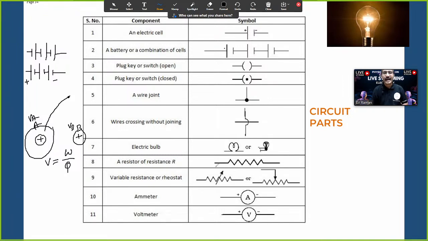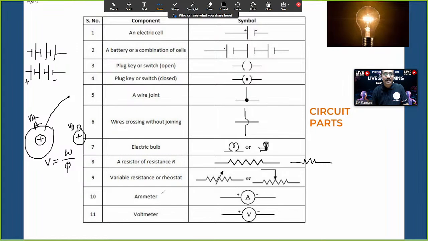Electric bulb over here, and resistance. Resistance we will discuss now. What is resistance, and variable resistance? What is the difference between a resistance and a variable resistance? For example, I'll show you in a diagram. Variable resistance means at a certain time we are able to increase and decrease the resistance. We can increase the resistance and decrease the resistance on the spot. That is variable resistance. For example, I need 10 ohms, and immediately I need 20 ohms. You can increase it, we can vary it. But a fixed resistor, we can't change anything. That is a resistor.